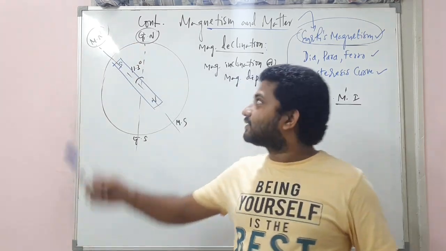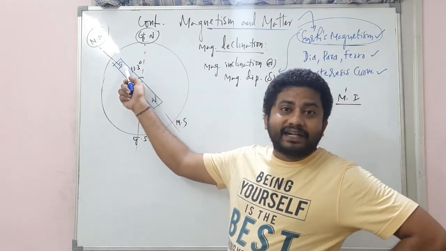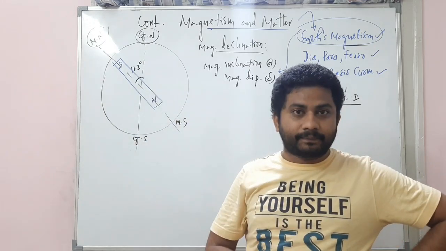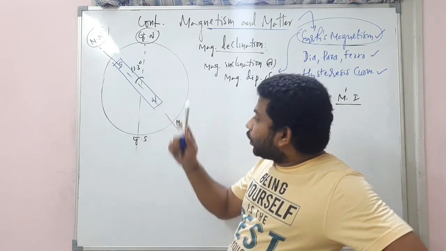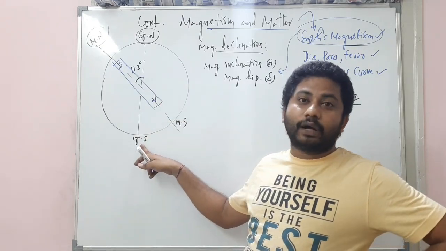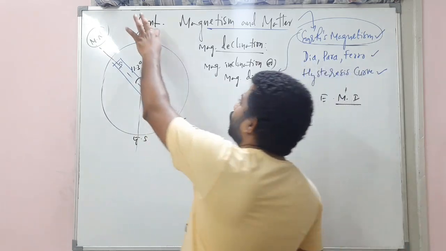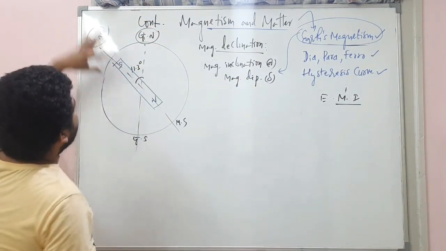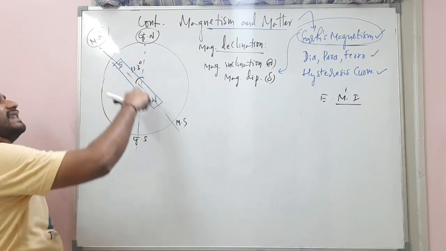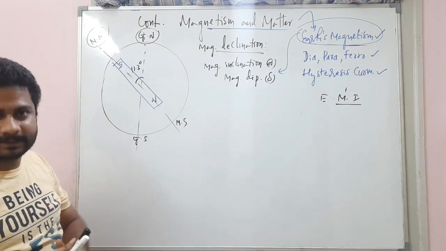How can you say this is the south pole and this is the north pole? Because the south pole of the magnet will be attracted towards the geographic north pole, and the north pole of the magnet will be attracted towards the geographic south pole. Understand? Clear? So that is the reason this is geographic north, geographic south, magnetic north, magnetic south, and this is the south pole of a bar magnet and this is the north pole of a bar magnet. I hope you understand, my dear students.